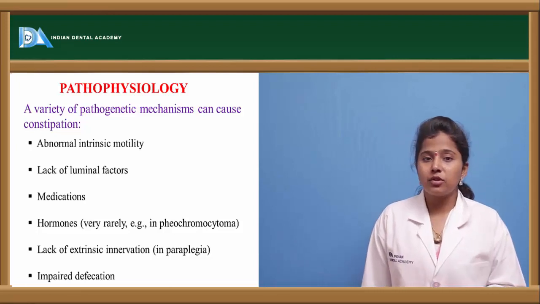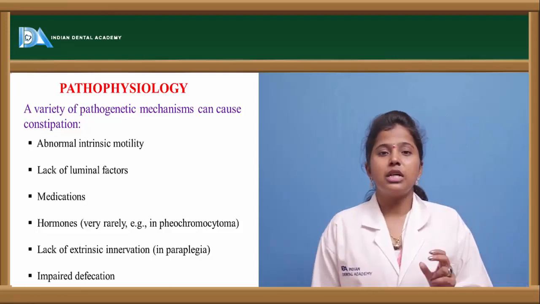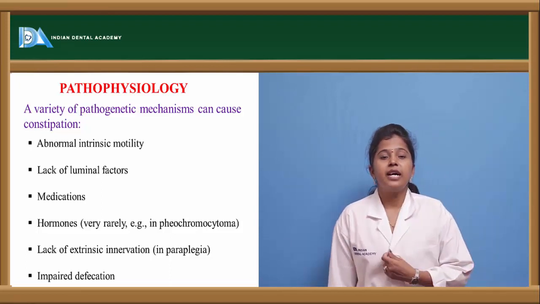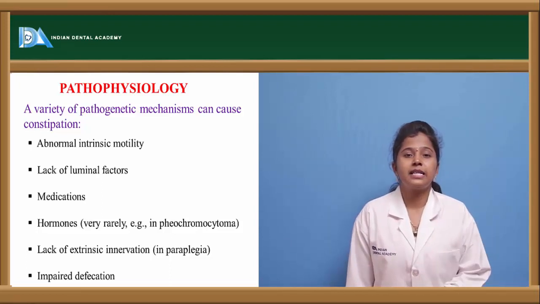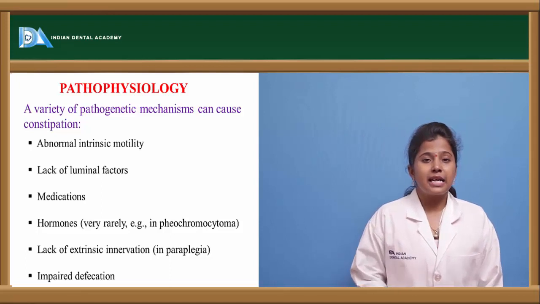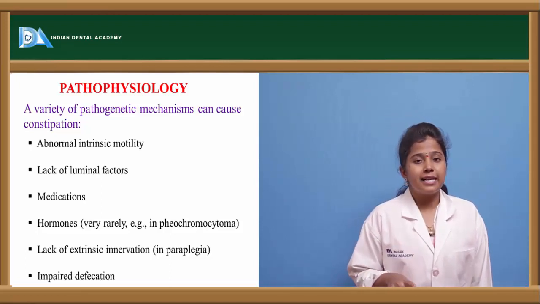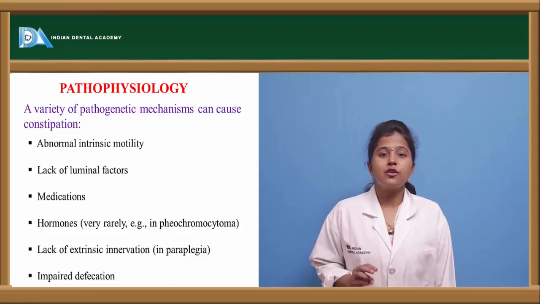And because of hormones, for example, in a condition called pheochromocytoma. Pheochromocytoma is a condition where a tumor is developed in the adrenal gland. The adrenal gland is present on the kidney. This adrenal gland releases epinephrine and norepinephrine.